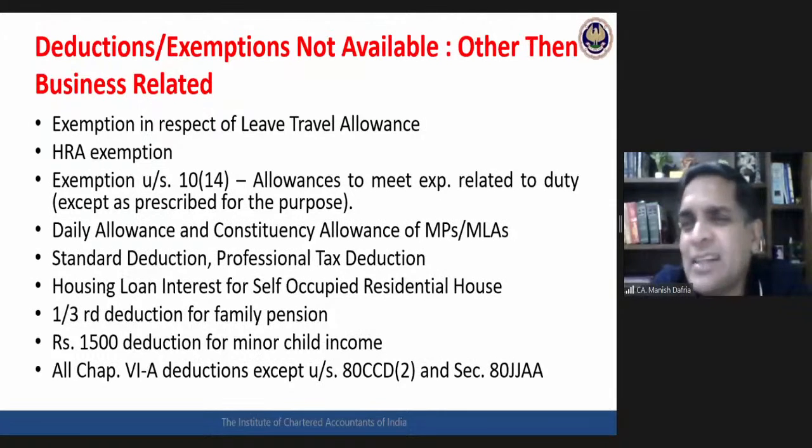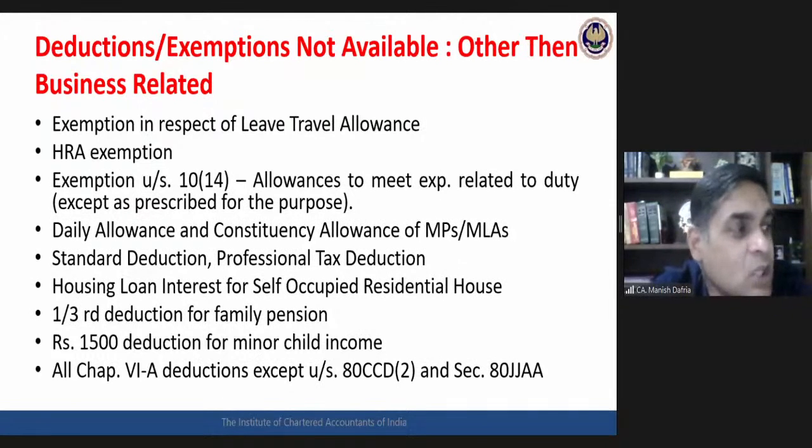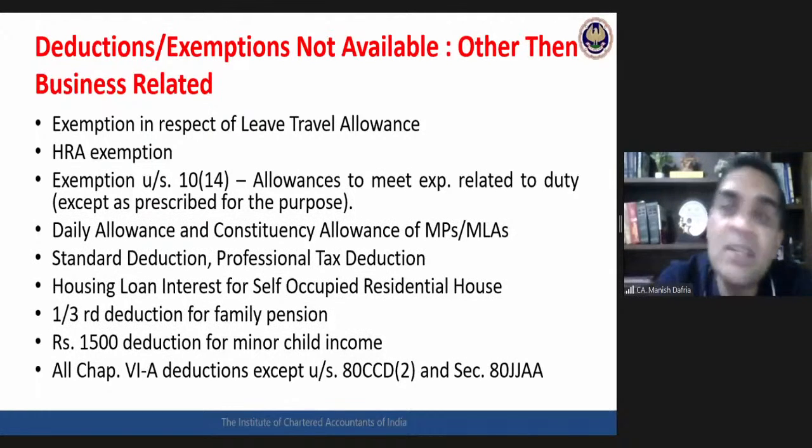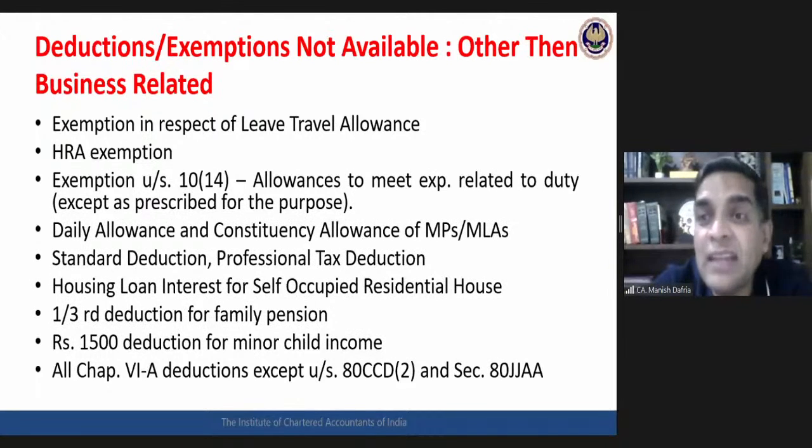What is 80CCD, by the way? 80CCD is the new pension scheme contribution. In 80CCD, I can claim a deduction with respect to the assessee's contribution, and I can claim a deduction with respect to the employer's contribution. That employer's contribution part will be available even if somebody is going for 115BAC.